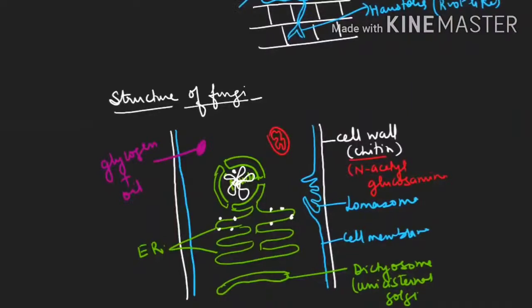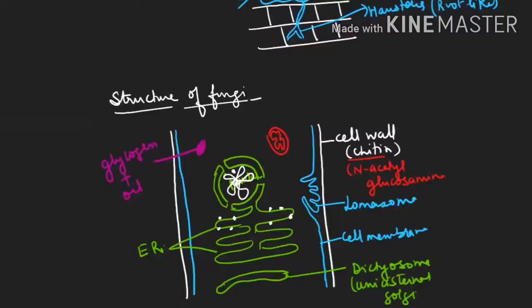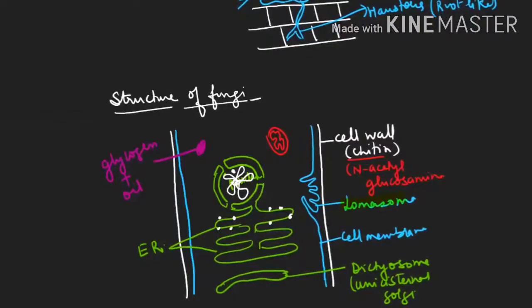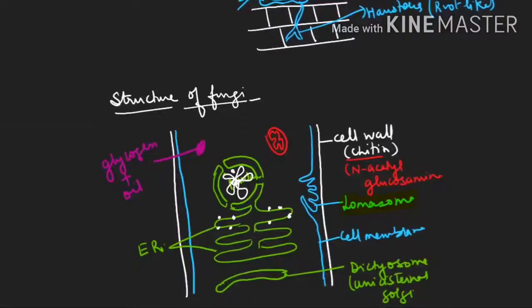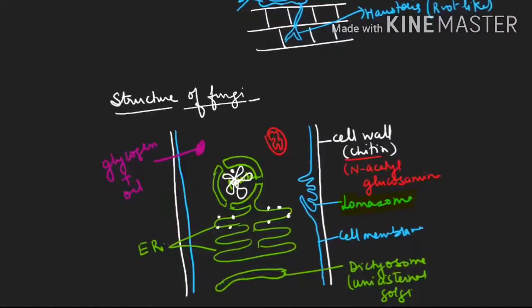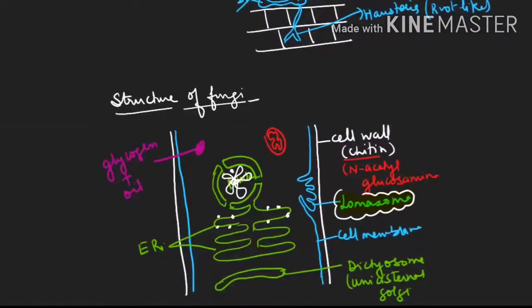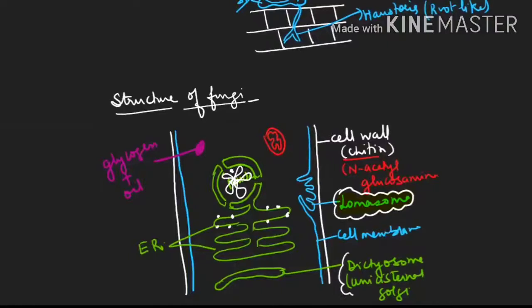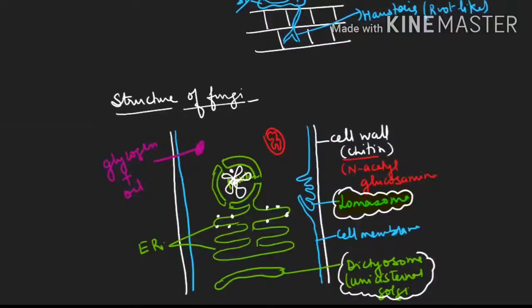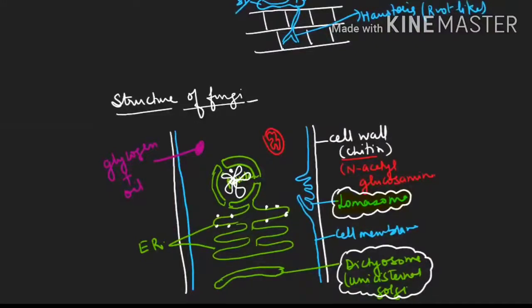The only things you have to learn is, here you have to focus on the lomosome. This structure is the thing you have to focus on here, lomosome. And next you have to focus on the unicisternal Golgi body that is known as dictyosomes. So these are the things which you have to focus on. Lomosome and unicisternal Golgi body, dictyosome. Otherwise, the remaining structure is similar to the eukaryotic cell.